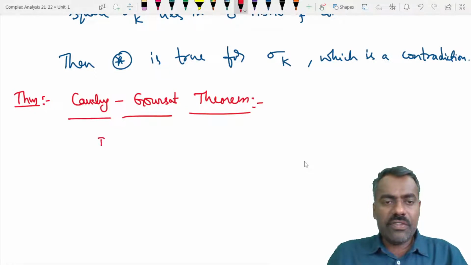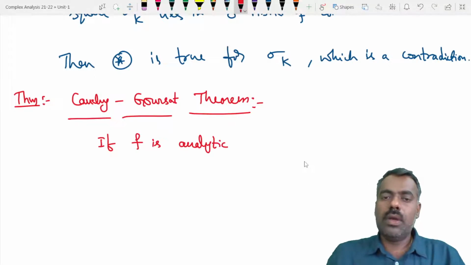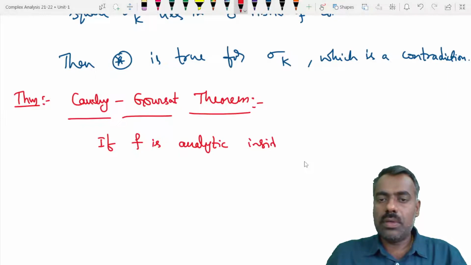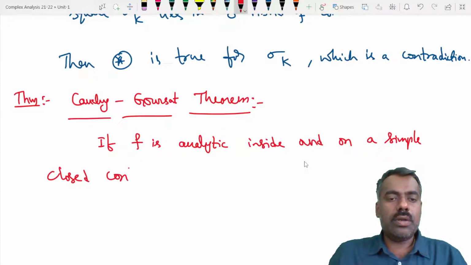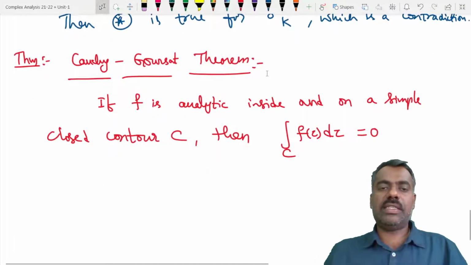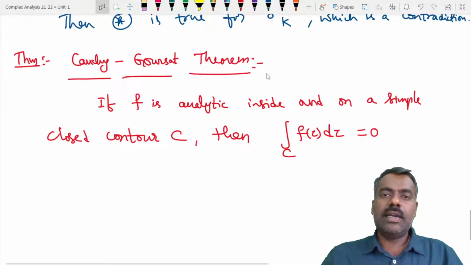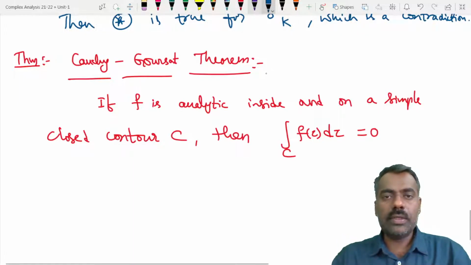What it says is that if f is analytic inside and on a simple closed contour C, then the integration of f of z over C is 0. So if you see, f is analytic; continuity of f dash is dropped here.